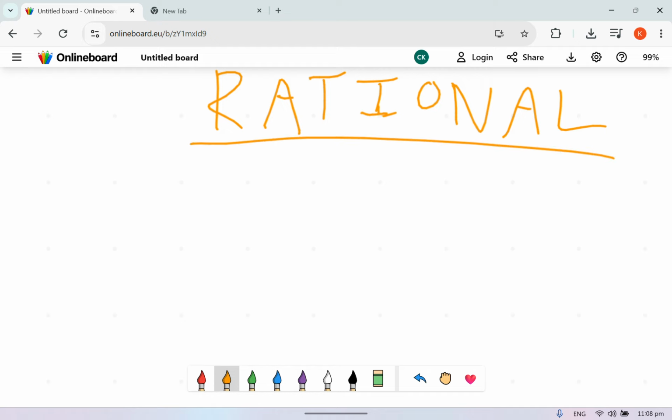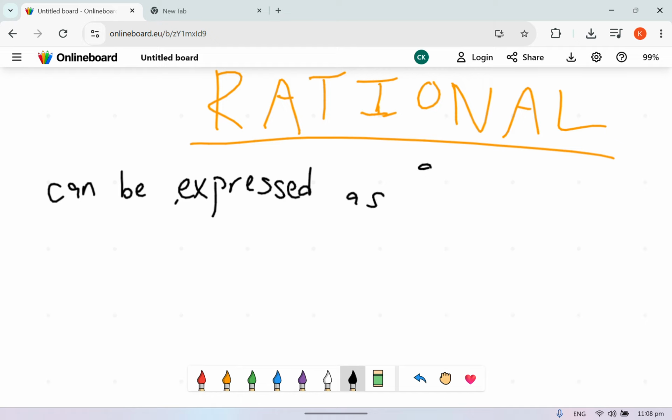For rational numbers, a very easy way to say it is basically can be expressed as A over B. That's what mathematically they say, but to me, it's basically just can be expressed as a fraction because A over B is a fraction. So, any number that can be expressed as a fraction.